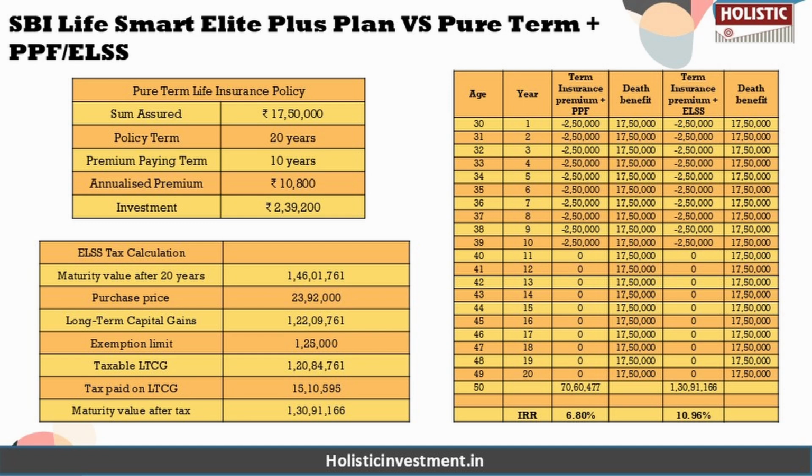So for this comparison, we have chosen two options. For a conservative investor, we have chosen a debt option like PPF, Public Provident Fund, which is a government-backed fund giving you guaranteed returns, and it also gives you tax benefits under Section 80C.